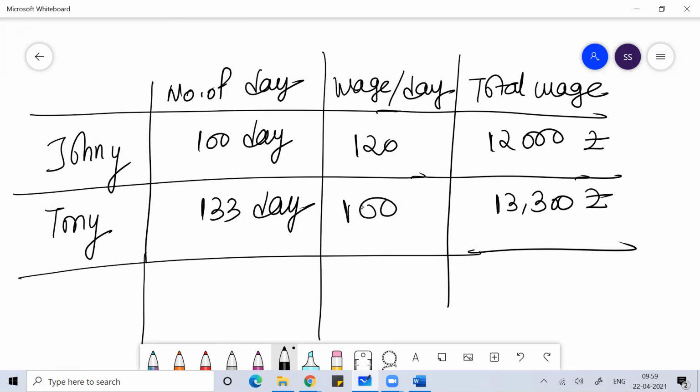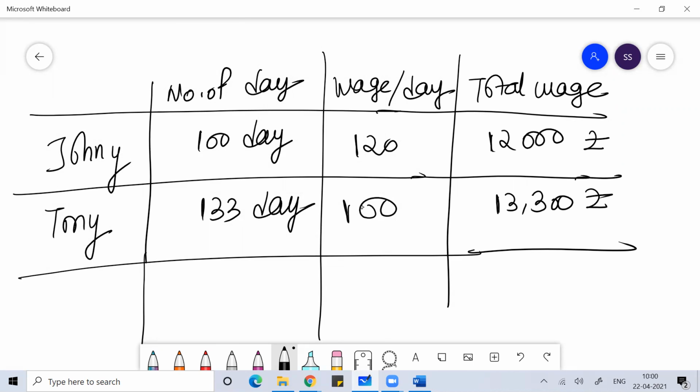Johnny is 33% more efficient, but he's not charging the money in that proportion. Although he's 33% more efficient, he should charge at least that much more per day than the other. Otherwise, he'll end up earning less than the other. What is happening here? Although Johnny is more efficient, he is not charging per day in that proportion.